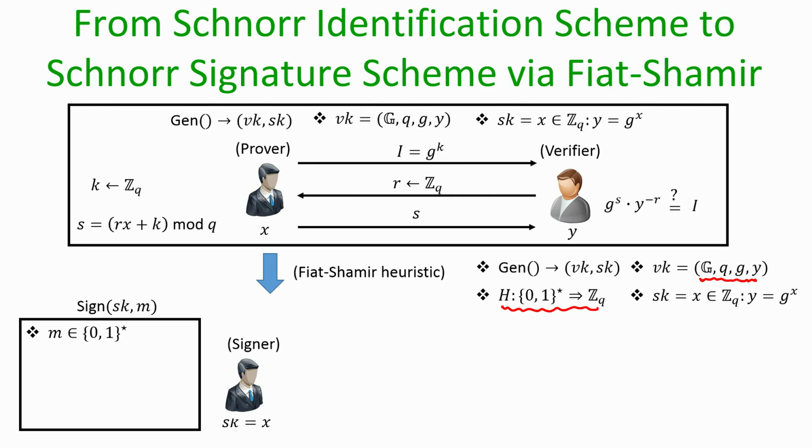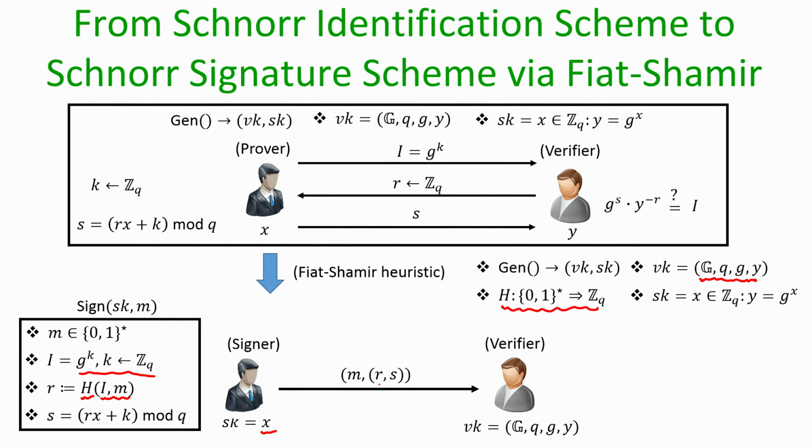So, imagine there is a signer with the discrete log x to sign a message m. It first computes the commitment I by picking a randomly chosen value little k, and then it picks the challenge on behalf of the verifier by calling the random oracle h on the inputs I and message m, and then with respect to the challenge r, it computes the response s, namely the linear combination of x and k, and the signature is r comma s on the message m.